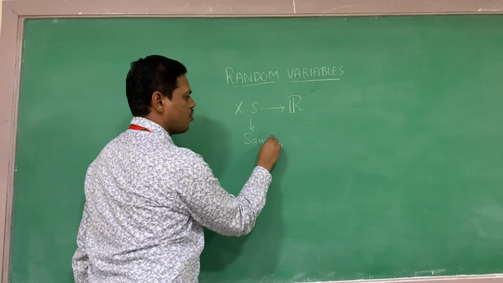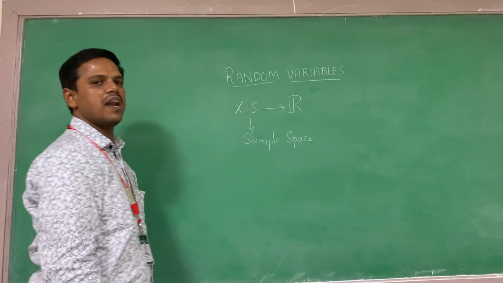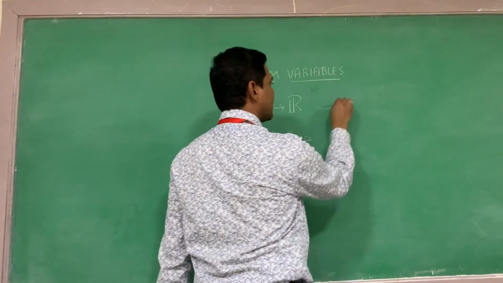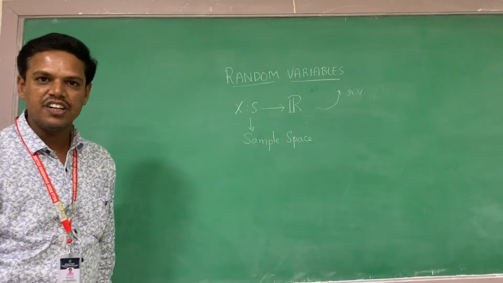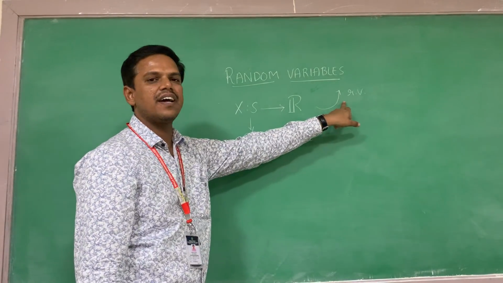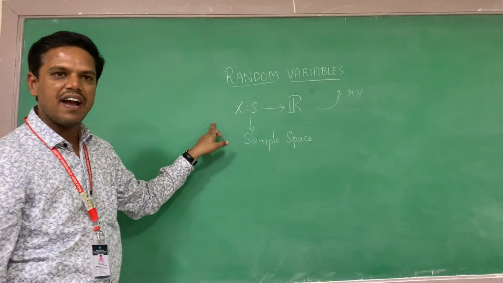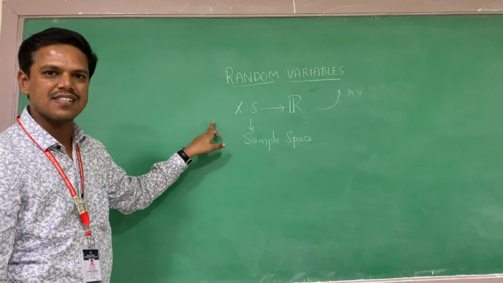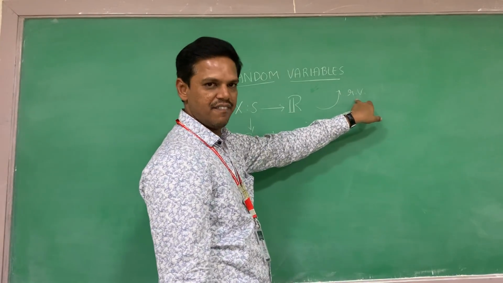When we define any mapping between the sample space and the real number line, that is called a random variable. I will repeat the definition once again: a real valued function X that maps S to R is called a random variable.